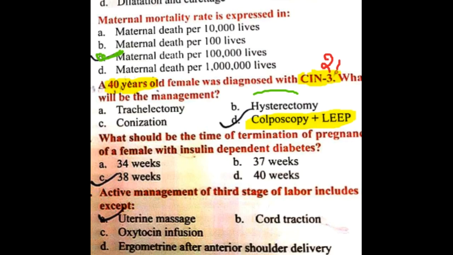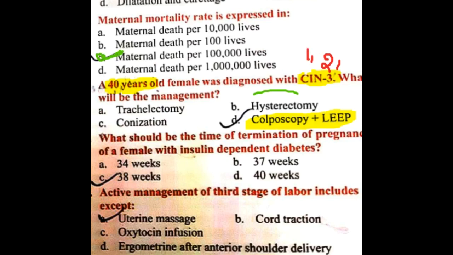Not only for type 3, even if the question is given as type 2 also, we do this LEEP procedure. Colposcopy with loop electrosurgical excision is done for both type 2 and type 3 lesions. Even for type 1 also, the surgery of choice is the same, LEEP.